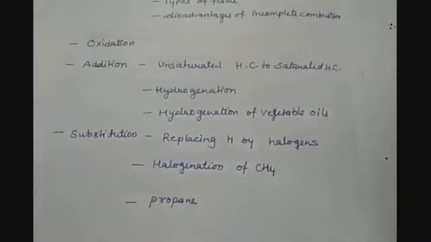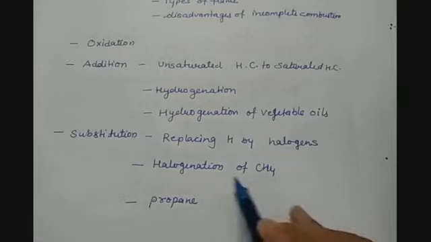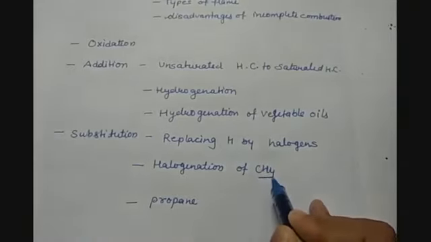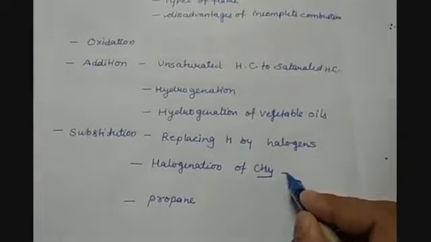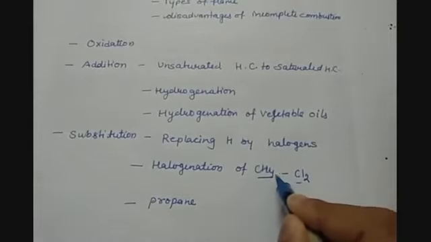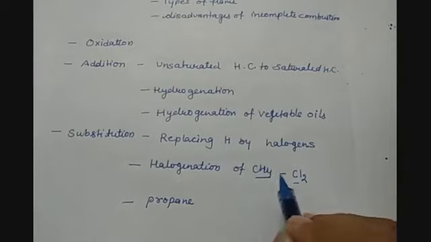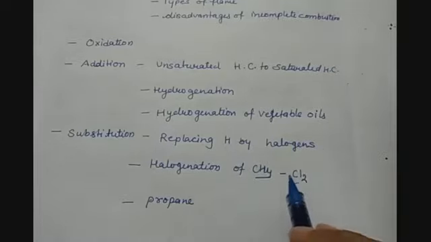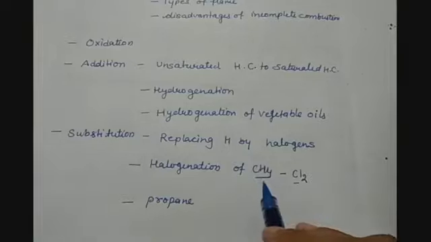Then we have seen the substitution reaction, in which replacement of hydrogen is done by adding some halogen to it. So this process of adding or replacing hydrogen with the help of halogens is called halogenation. We have seen the example of halogenation of methane, where chlorine is replacing the hydrogen atoms, and when the complete process takes place, step by step, one chlorine is replacing one hydrogen, and in 4 steps it is completely removing the hydrogen from methane and forming